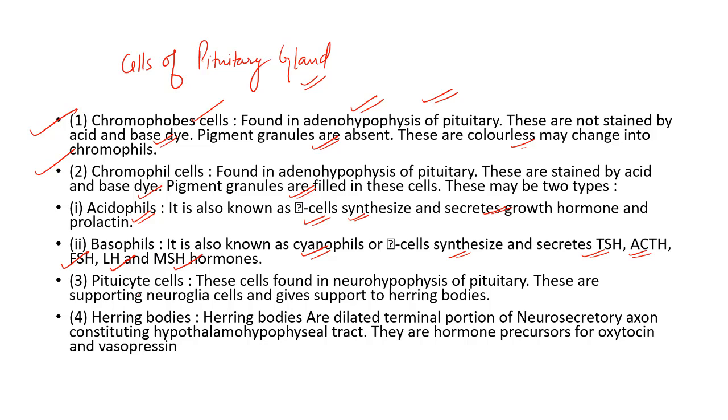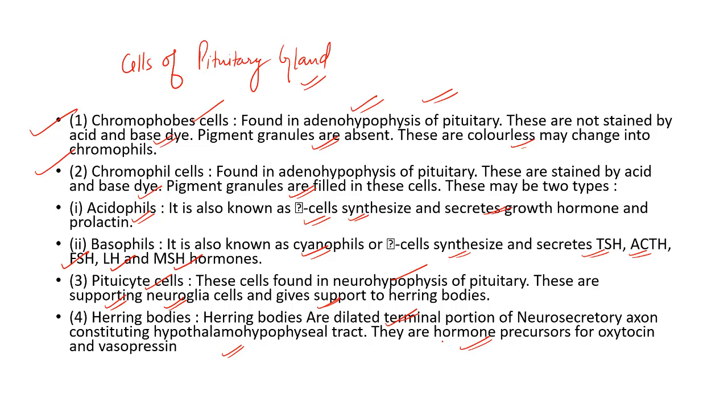Now pituicytes. These cells are found in the neurohypophysis of the pituitary. They are supporting neuroglial cells and give support to Herring bodies. Herring bodies are dilated terminal portions of neurosecretory axons consisting of the hypothalamo-hypophyseal tract system.